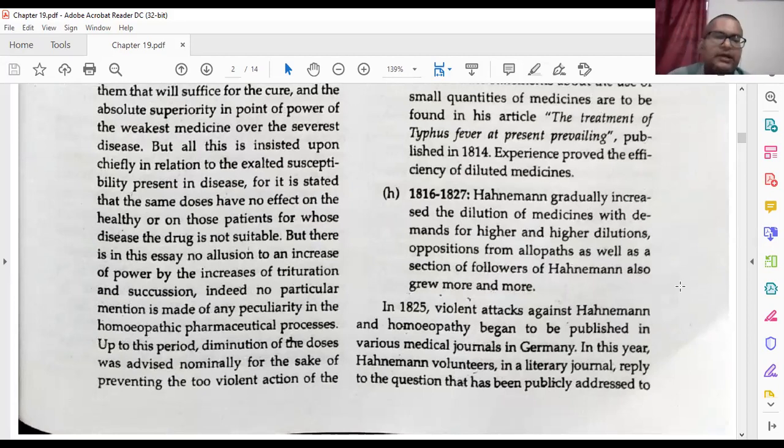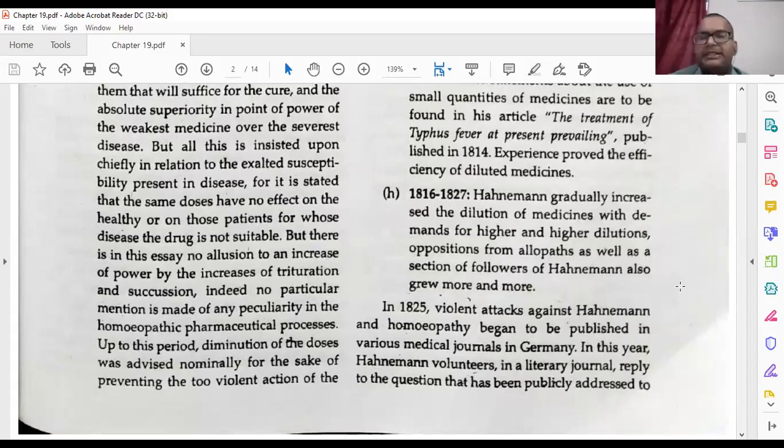Till here, any doubt you have, anything you want to ask in this history part about the potentization, the historical changes, how Dr. Hahnemann has changed everything? Any doubt? Hello? No, sir, everything is clear.